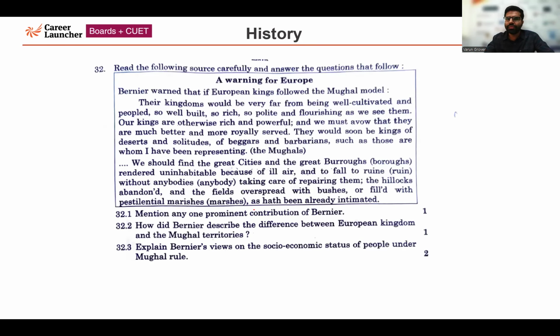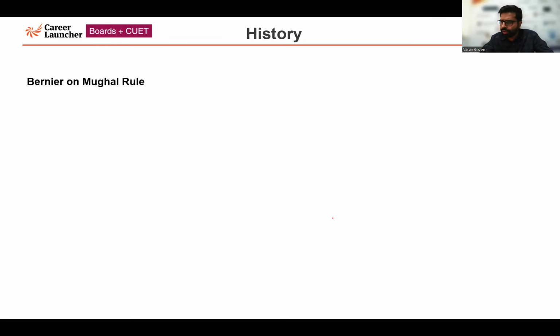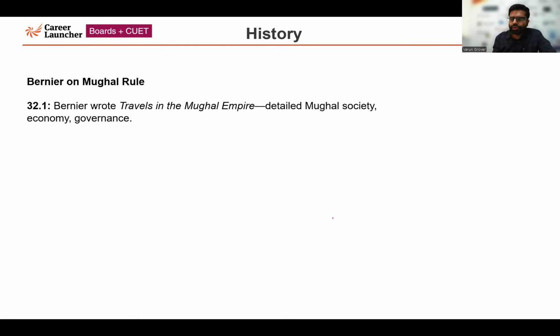Again, source-based question. Question number 32. This question is basically comparing Bernier, the writer. He's talking about European kings who followed the Mughal model. So first question of the 32nd question: mention any one prominent contribution of Bernier. So first, Bernier on Mughal rule. An important contribution of Bernier: he wrote Travels in the Mughal Empire.